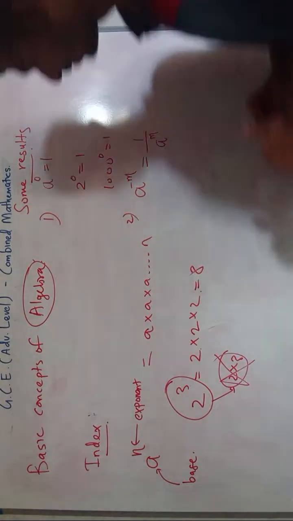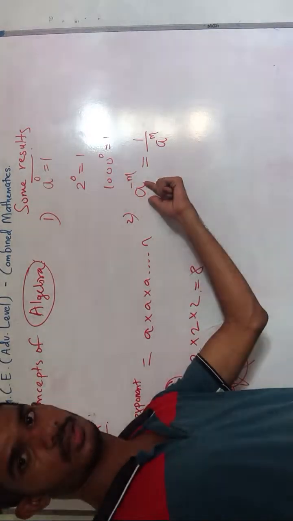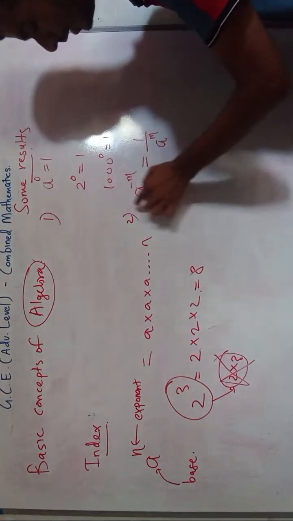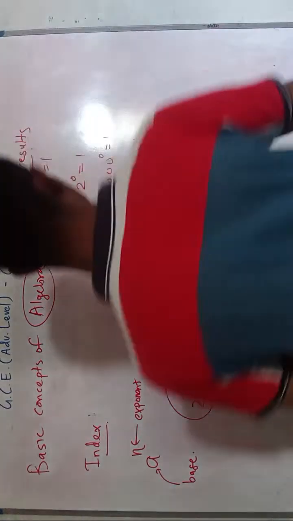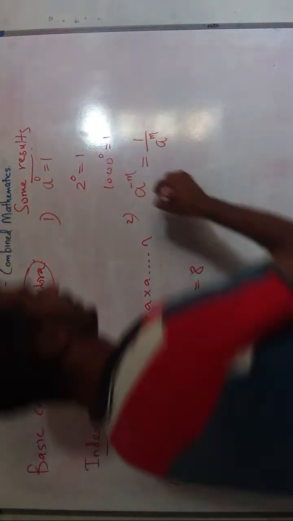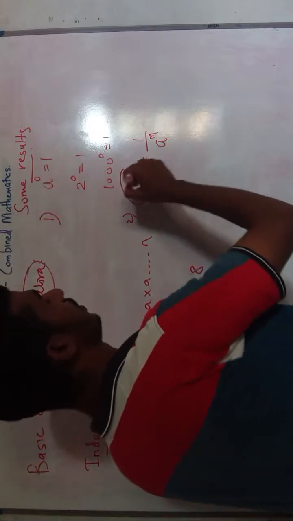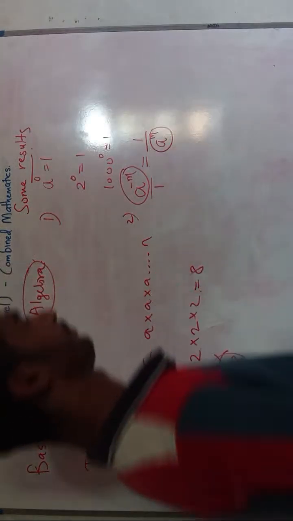Which means if we have a negative exponent in the numerator, and we bring that number to the denominator, it will become positive. So a to the power minus m means 1 divided by a to the power m. If we bring this value to the denominator, it will become plus m.